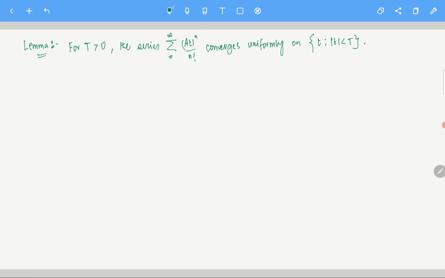Okay, so this is your usual real analysis. Essentially what does it say?